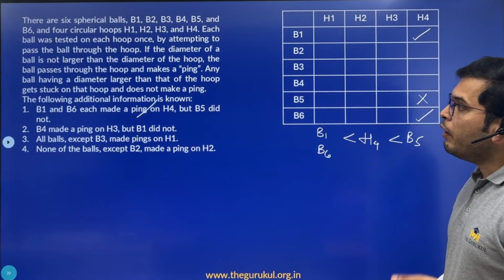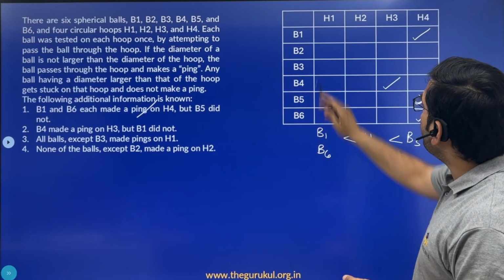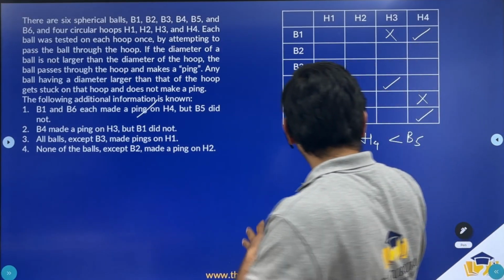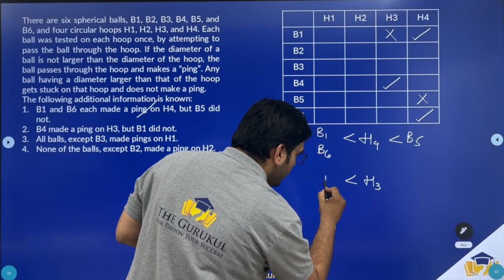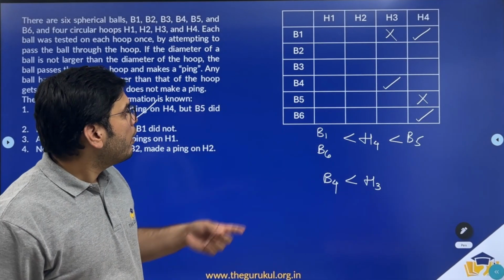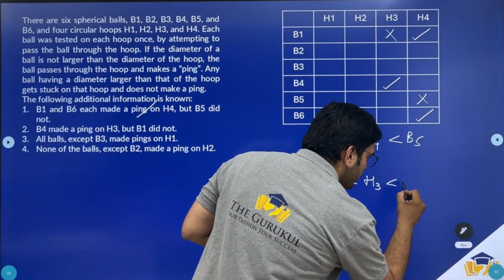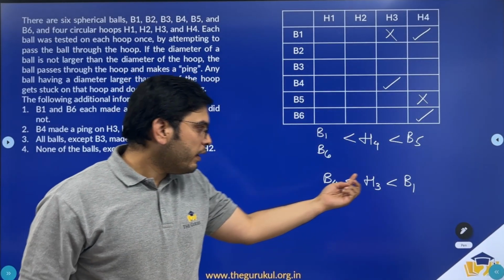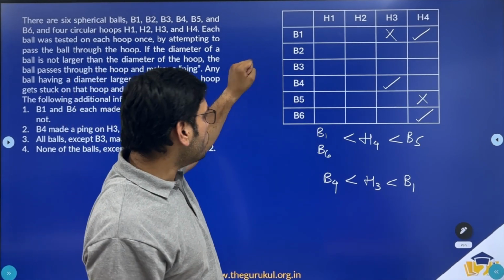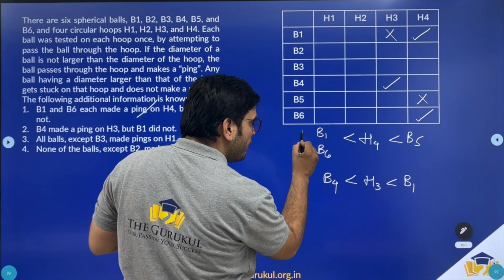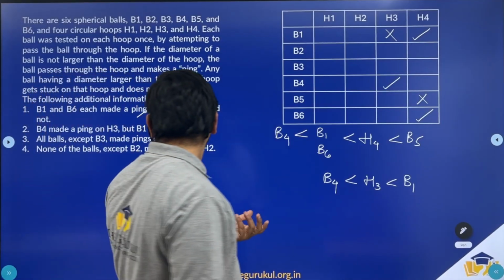Now coming to the second statement, B4 made a ping on H3 but B1 did not. In order to have B4 making a ping on H3, H3's diameter should be greater than B4's diameter. And since B1 did not make a ping on H3, B1's diameter should be greater than H3's diameter, which in turn is greater than B4's diameter. Right. So B4's diameter is less than B1's diameter. Let me put it here. Done.